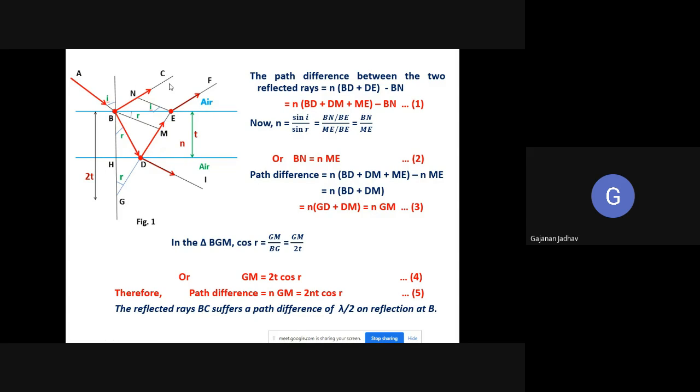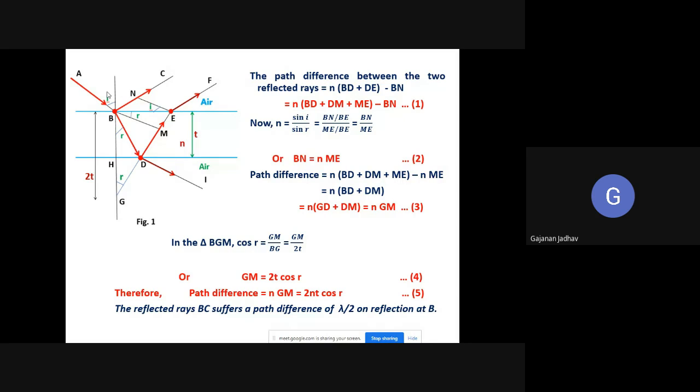It suffers a path difference of lambda by 2, if we consider that lambda is the wavelength of that light. Let us say there is a monochromatic light having the wavelength lambda, and when it falls on that particular surface, this is the general explanation which we have studied in 12th standard.